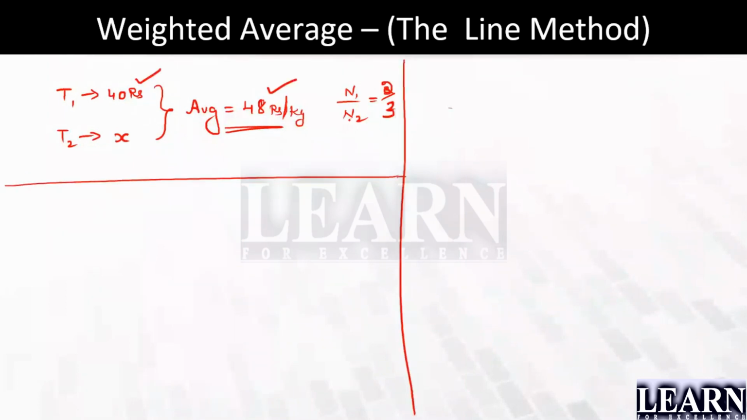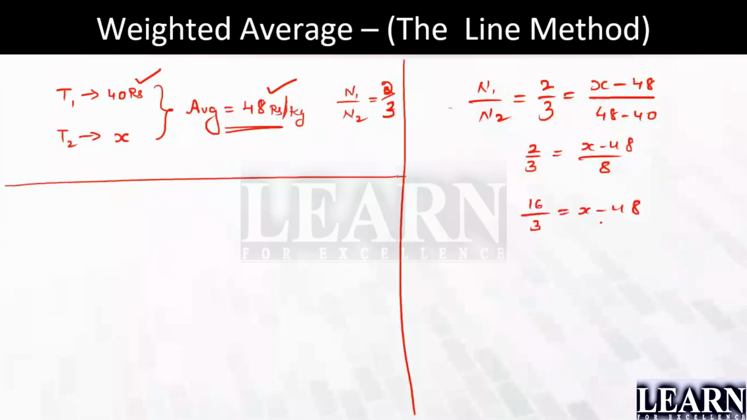Now look here, if we are going to take N1 by N2, that is nothing but 2:3, which equals A2 minus A over A minus A1. I don't know A2 here, so X minus 48 divided by 48 minus 40. So 2/3 equals X minus 48 divided by 8, which gives 16/3 equals X minus 48. So I can say 16 equals 3 into X minus 48. I'm doing it a little bit faster, and I'm not asking you to follow the same thing.